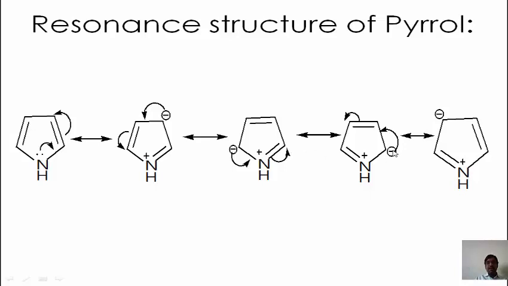This negative charge again breaks this bond, and here is generation of a positive charge. This positive and this negative charge form a new bond, and here is one negative charge. Here we can see that the negative charge is present more on carbon number 2 or carbon number 4. Here is position 2 and here is position 4.